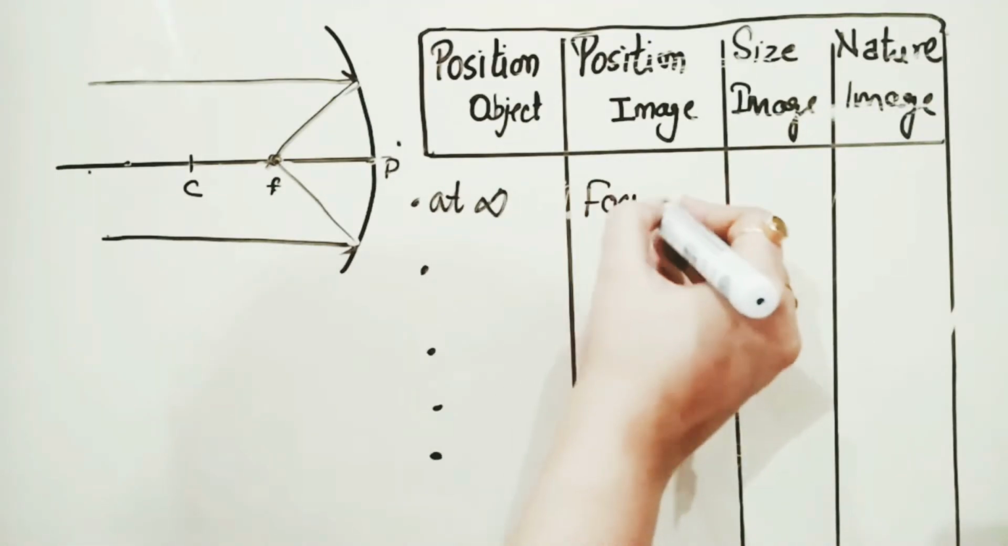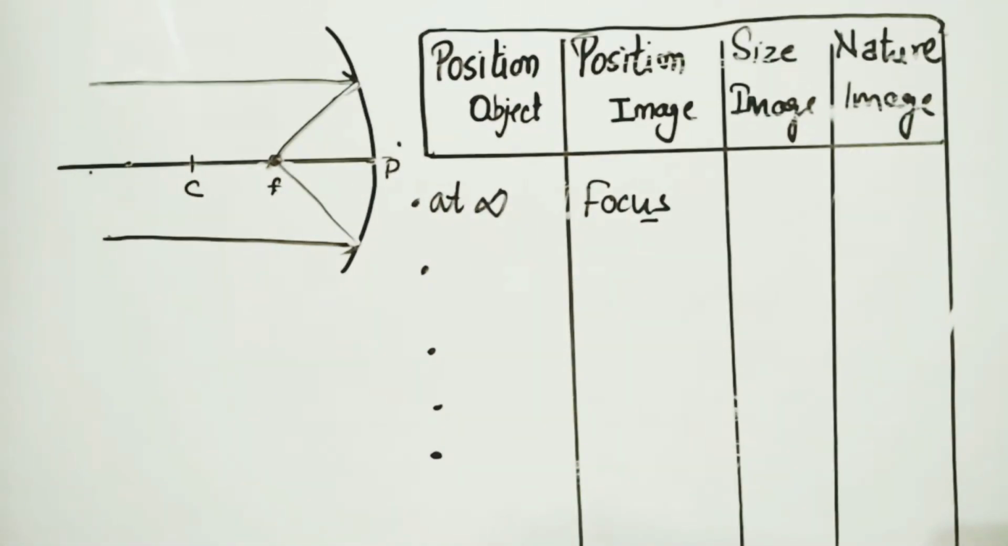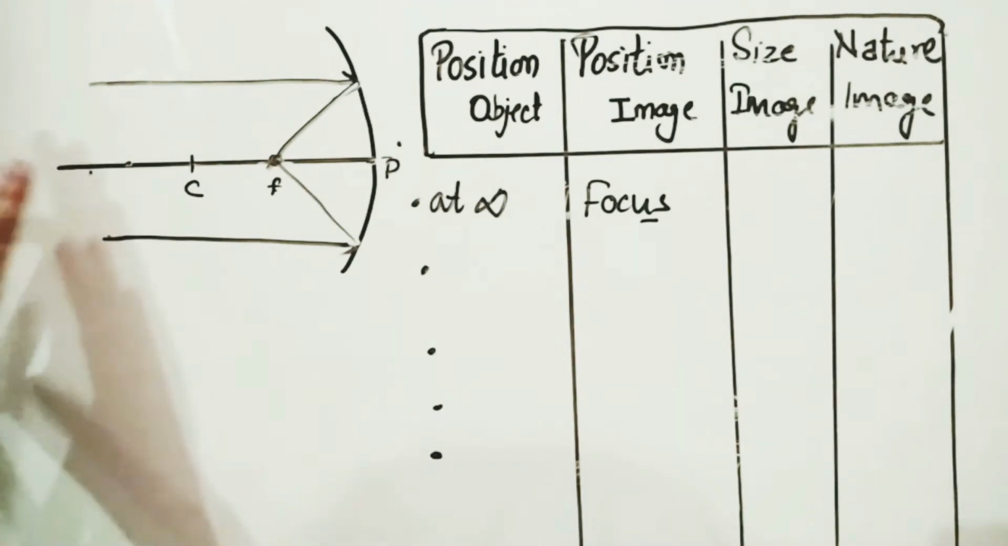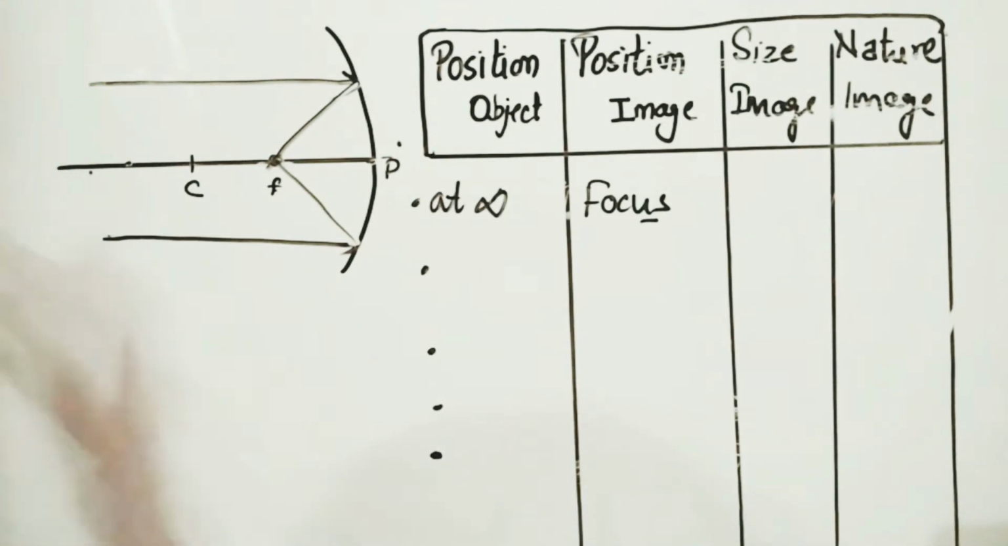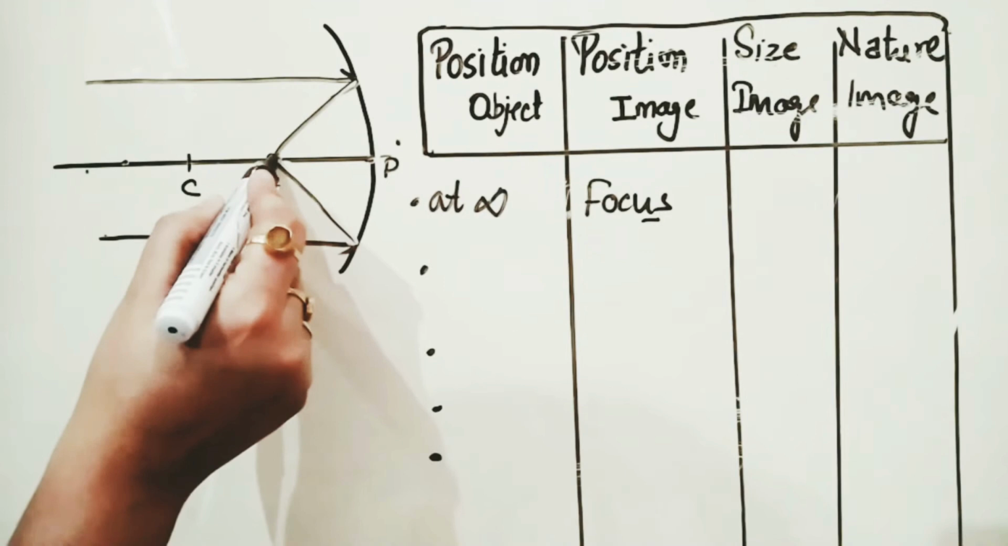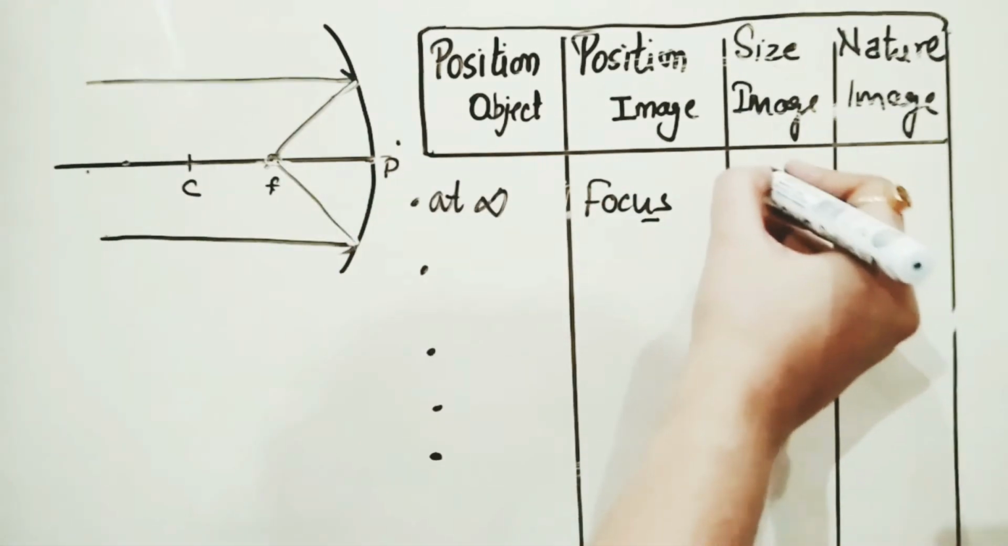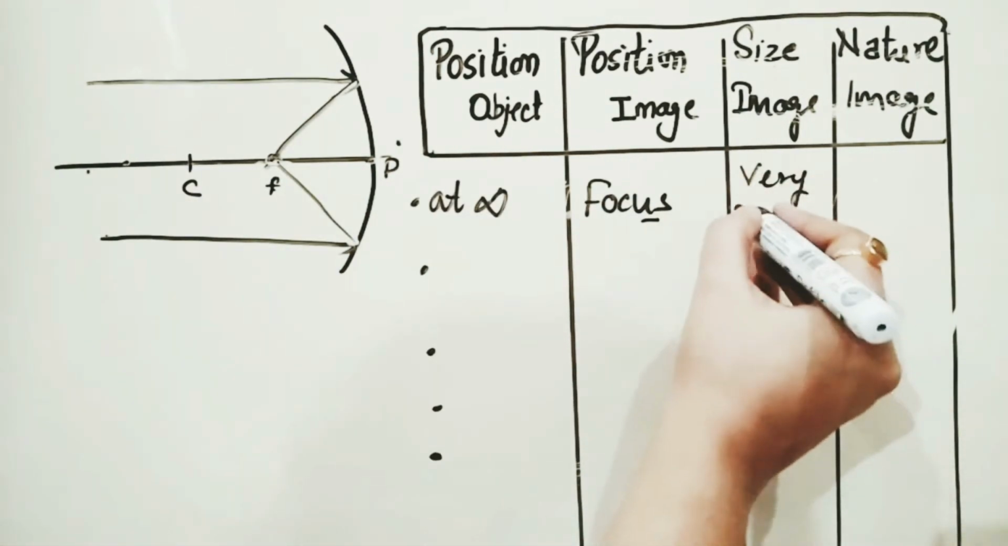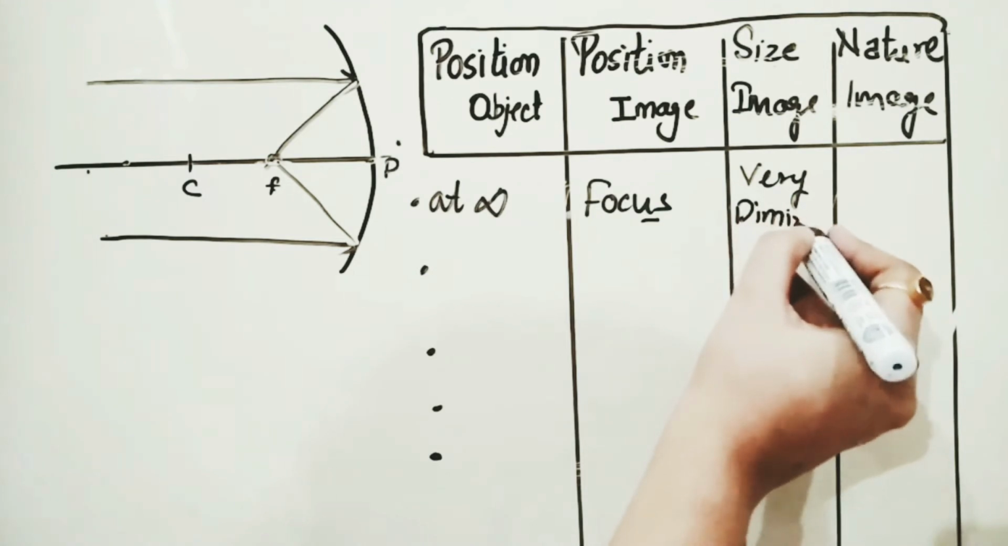So what is the position of the image? It is at the focus. When the object is at infinity, it is considered to be very large, but the image is formed at a point only. So it is very diminished, meaning it is very small in size.